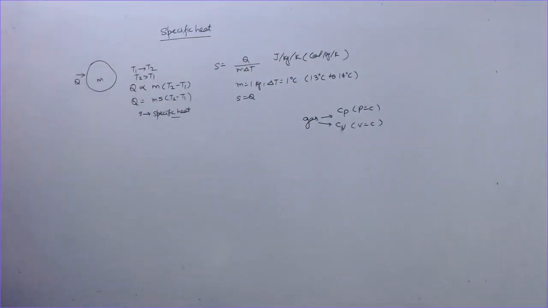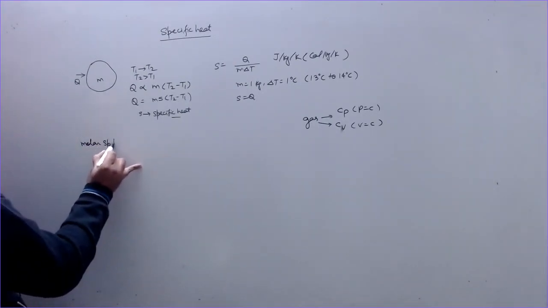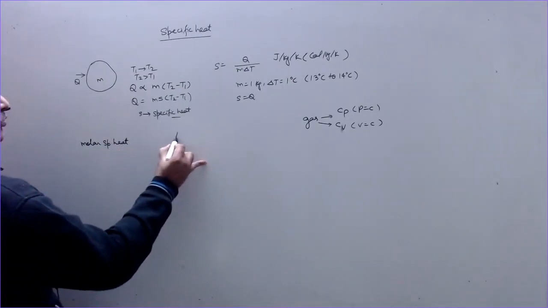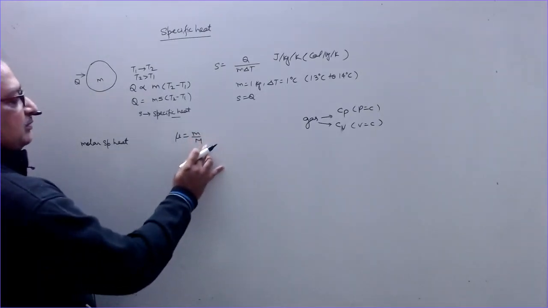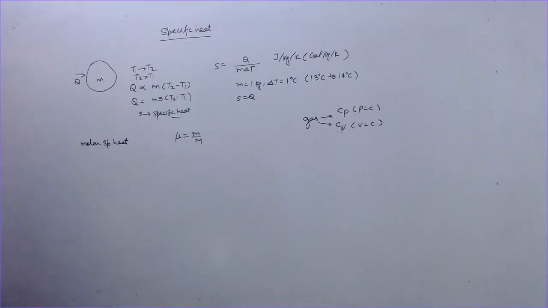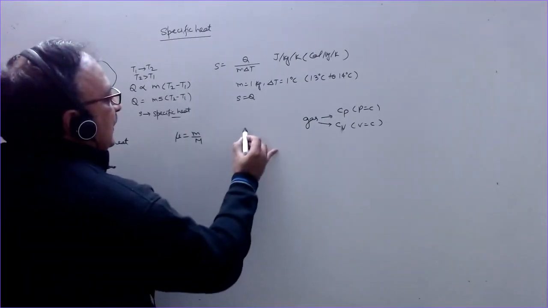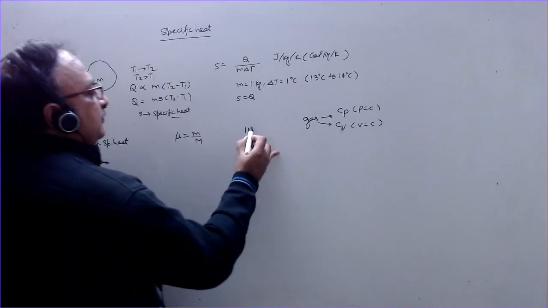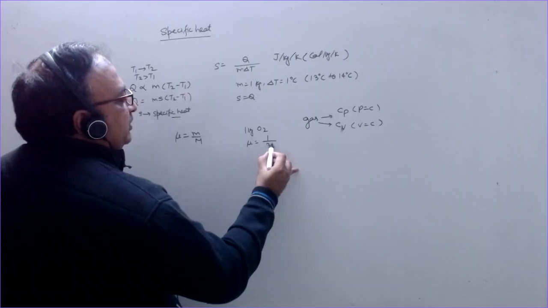This is how we define the specific heat. Now there is a term called molar specific heat. As we know, mole is mass upon molar mass of a substance. Like for example, O2 has a molar mass 32, nitrogen 28, and so on. So if I have 1 kilogram of oxygen, the number of moles is 1 divided by 32.